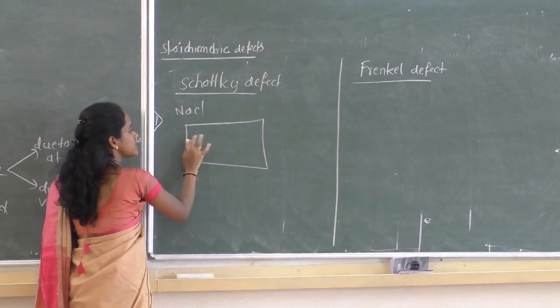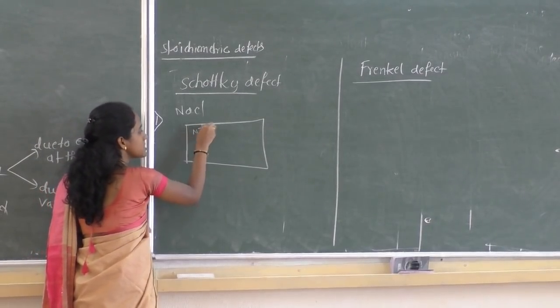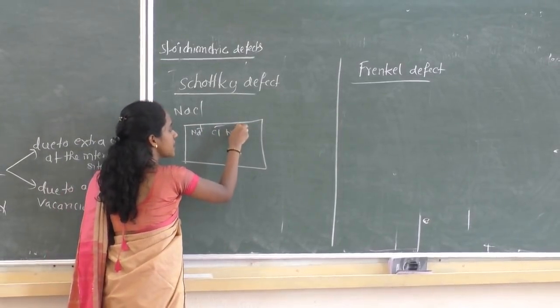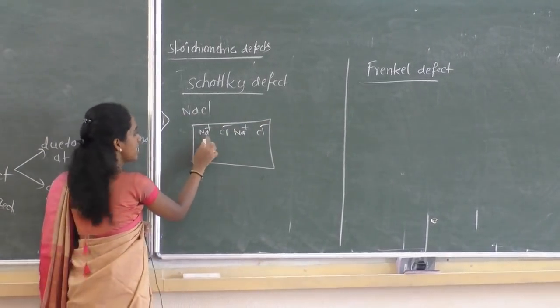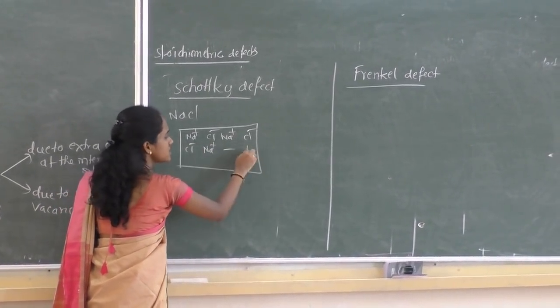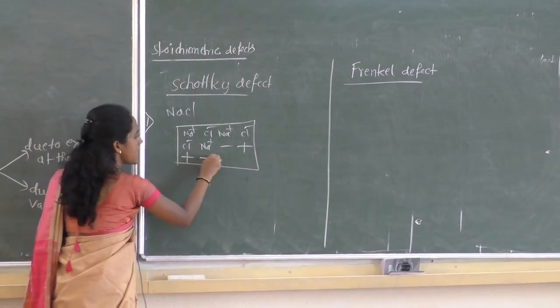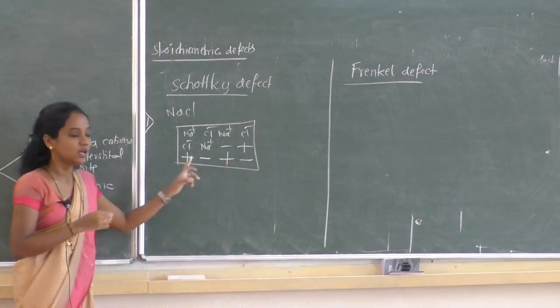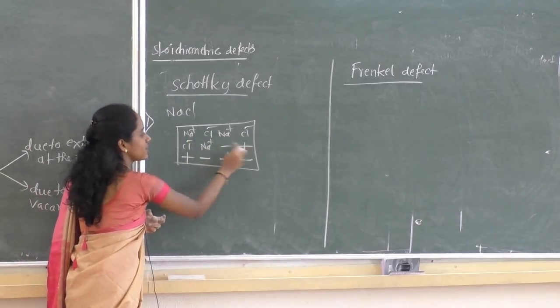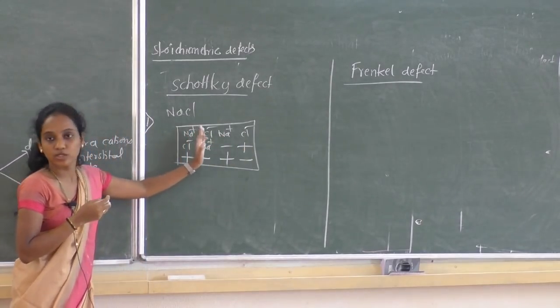So all the lattice sites are occupied by Na plus cation, next Cl minus anion, again Na plus, Cl minus, like this. I'll just write it like this: minus plus, plus minus, plus minus. Plus means cation, minus means anion. So all the lattice sites are occupied by cations and anions.